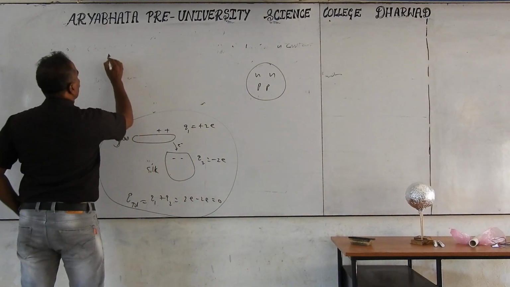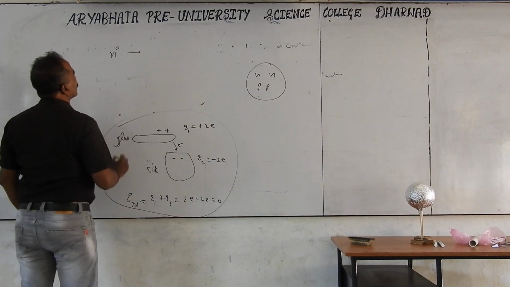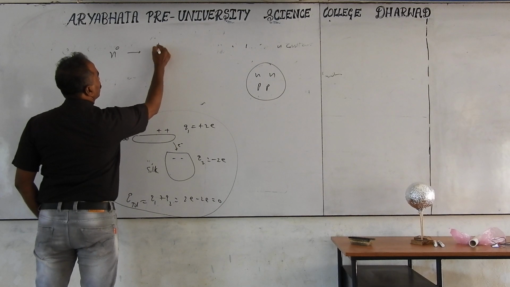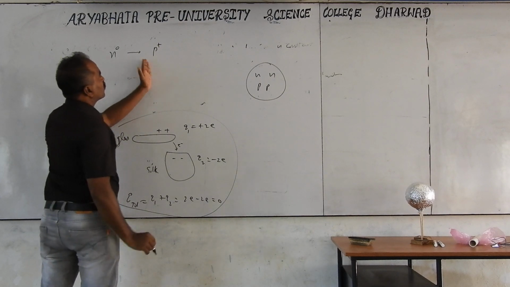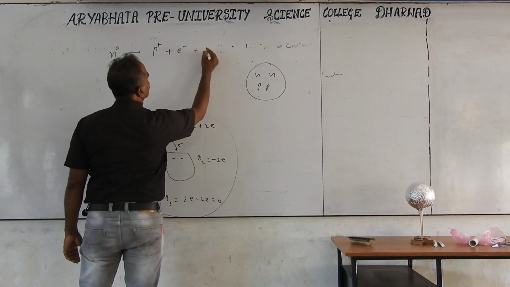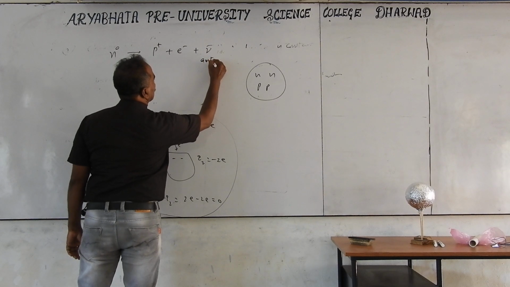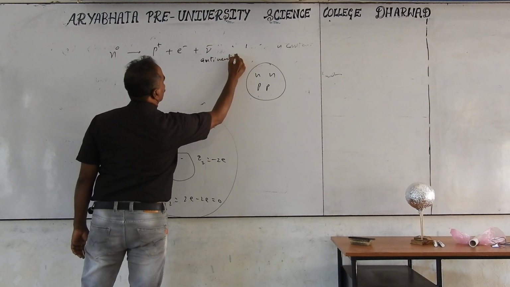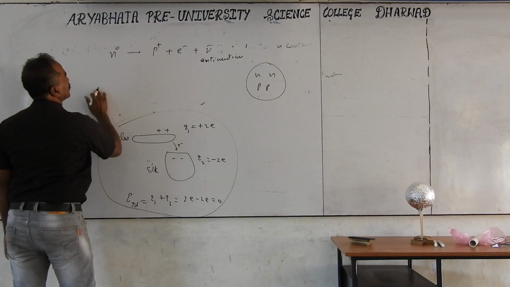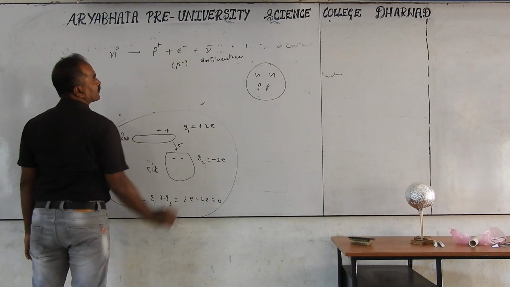The neutron has zero charge and the proton has positive charge. Whenever a neutron is converted into a proton, it produces an electron, e minus, and one more particle called an antineutrino. This electron is also called a beta minus particle.